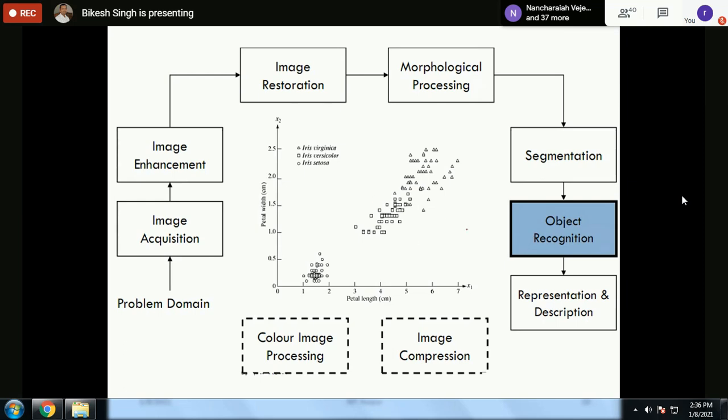Okay, so the next is object recognition. After segmentation, the next step is generally object recognition. Object recognition is a process in which we try to recognize different categories. Like in the last example which I gave you, the tumor was of two types. One was non-cancerous. Non-cancerous is generally called benign tumor, and the cancerous is generally called malignant tumor.